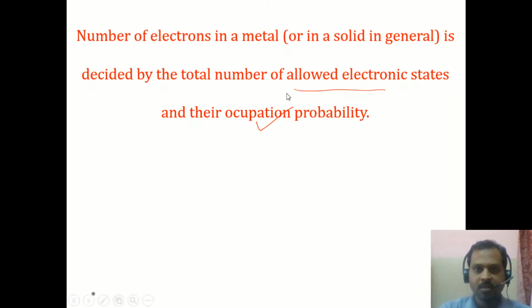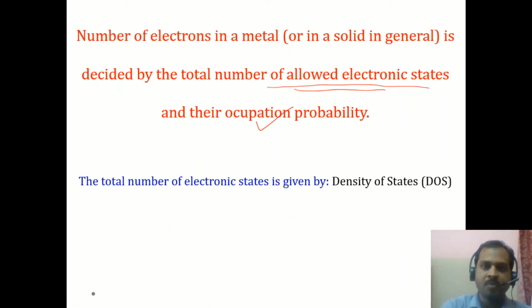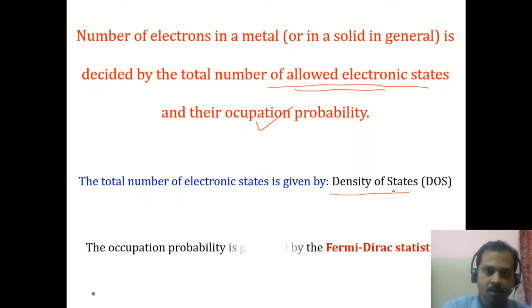The first term, the allowed electronic states, is given by the density of states function, which is a function of energy. Today we will find an expression for the density of states as a function of the energy. In the next class, as I told, we will use the Fermi-Dirac statistics to find out the occupation probability of these levels by the electrons.